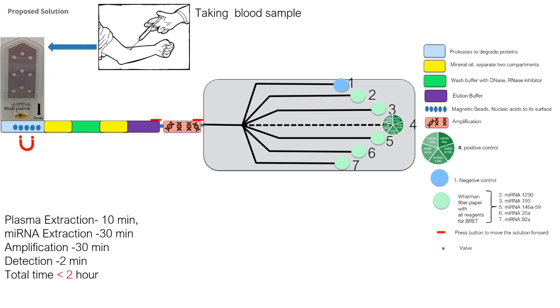For miRNA extraction, the blood sample is transferred to a PTFE tube resistant to the chemicals used, and magnetic beads with a positively charged silica coating are introduced to bind extracellular miRNAs. Proteases in the first chamber degrade proteins to prevent interference with further processes, and the magnetic beads are moved through wash and elution chambers to isolate and purify miRNAs.